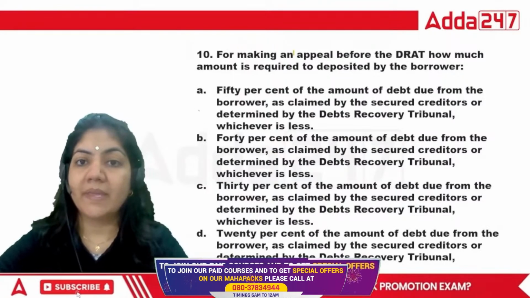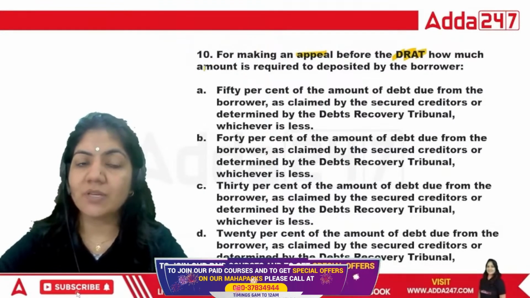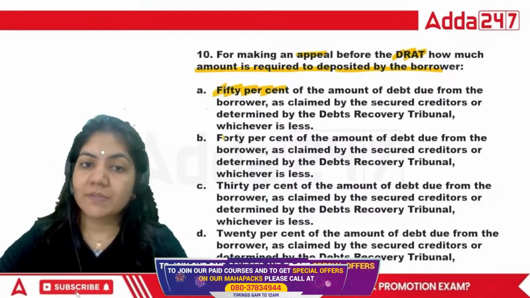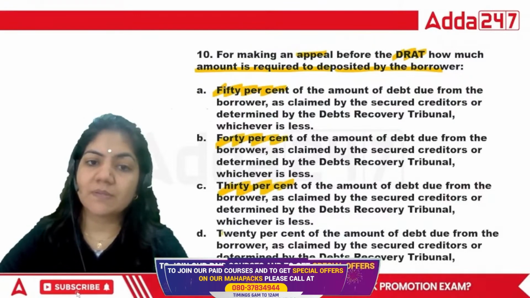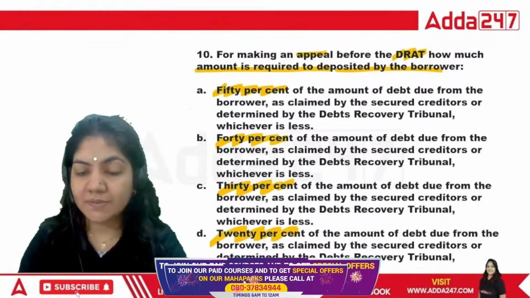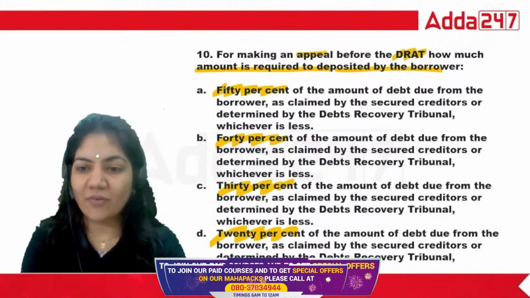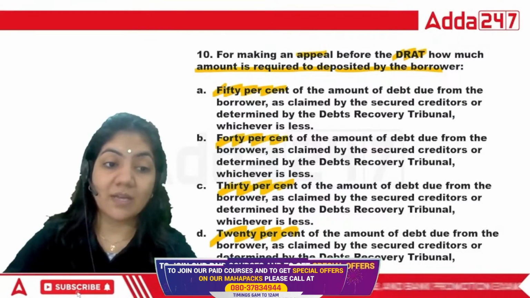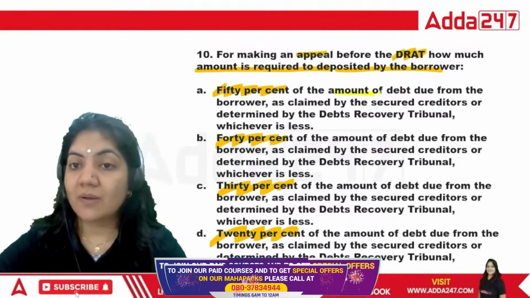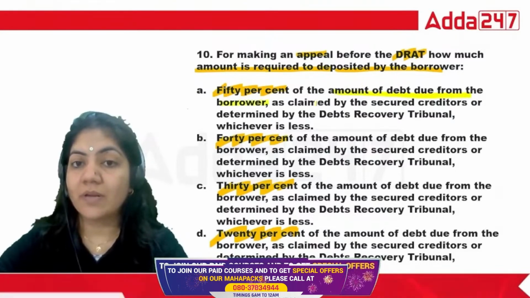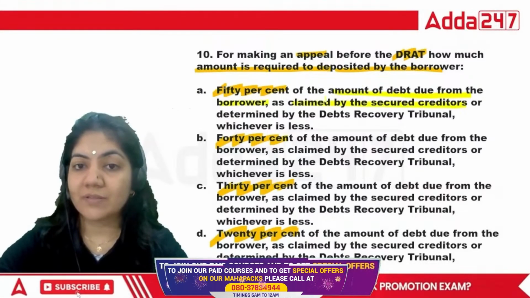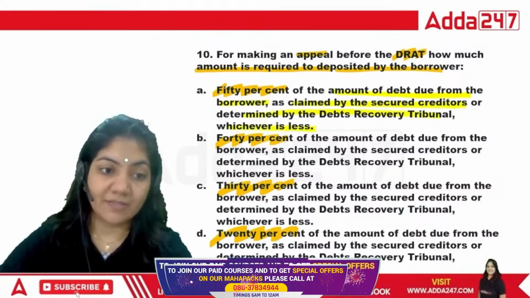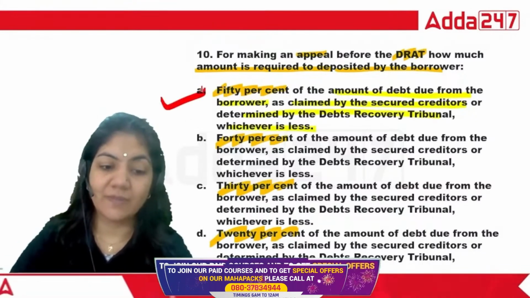For making an appeal before DRAT, how much amount is required to be deposited by the borrower? 50%, 40%, 30%, 20%. If you know the percentage now, no need to read the rest of the sentence. If it is 50% and what amount? 50% of the amount of debt due from the borrower as claimed by the secured creditor and determined by the DRT, whichever is less. So for the 10th one, the exact answer will be A.